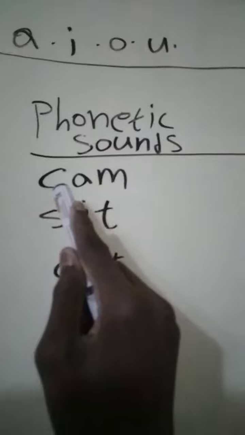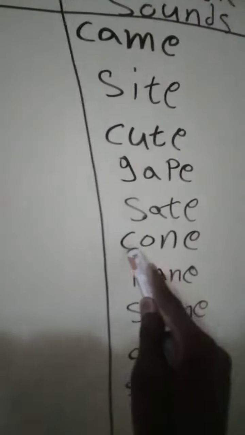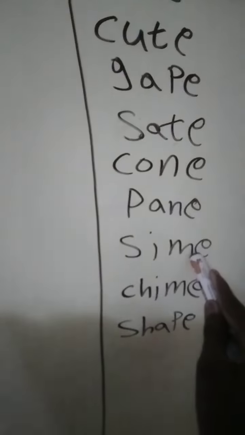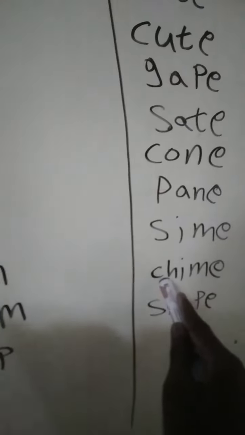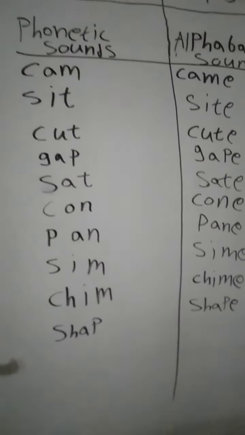You can see now. This is come, came, sit, sight, cut, cute, gap, gap, sat, set, con, con, pan, pen, sim, sign, shin, chime, sharp, shape. So you understand what is different of phonetic sound and alphabetic sound word.